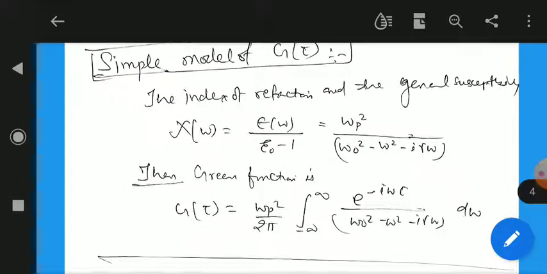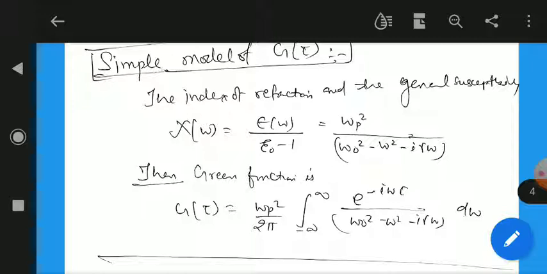Now the simple model of G(τ) is like this. For the index of refraction and the general susceptibility, we can write χ(ω) = [ε(ω)/ε₀ − 1] = ωp²/(ω₀² − ω² − iγω). Here the real and imaginary parts are both present.